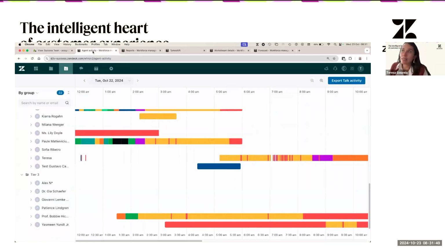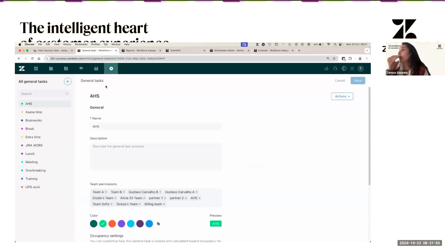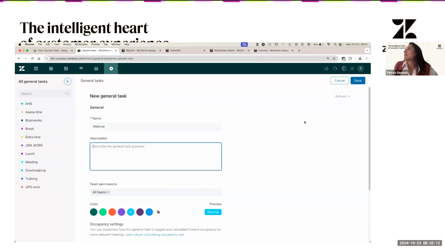So how can I set up my general task? Again, you come here and then gear icon, general task. You're going to have here the list of general tasks. Probably if it's the first time that you see this page, you're going to have nothing there. But to create one, you click here on the plus sign. So I'm going to do webinar here. And then you can add a description here. This task is for when agents need to attend webinars for training purposes, for example.